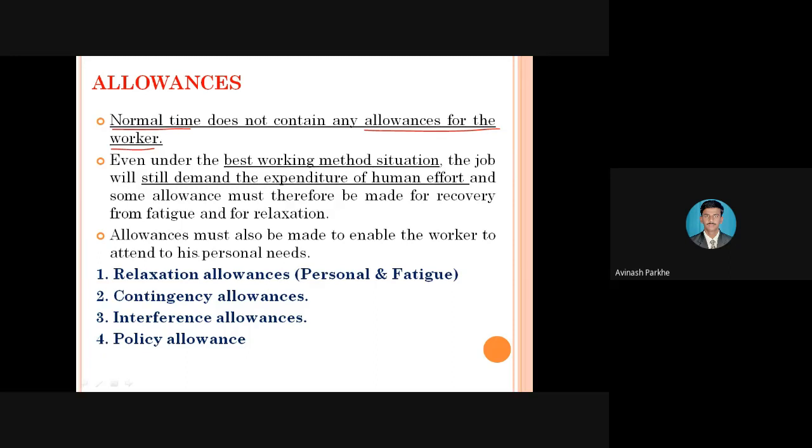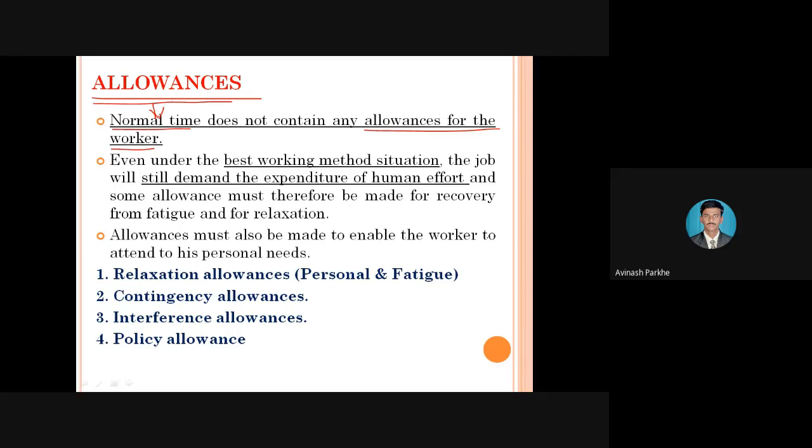For drinking water, taking breakfast, taking rest, changing the coolant, oil and tools, separate time is assigned for such activities. It means we are providing different types of allowances along with normal time.